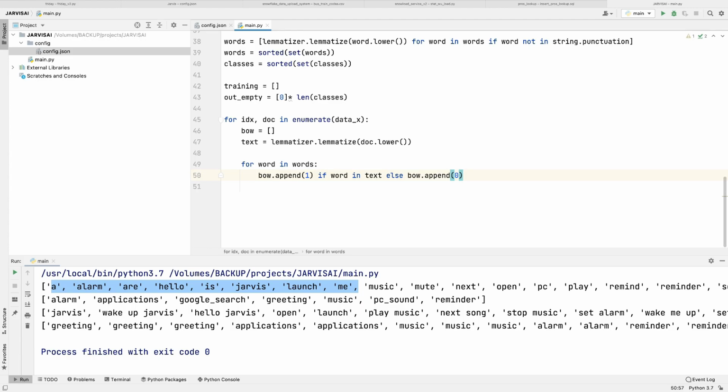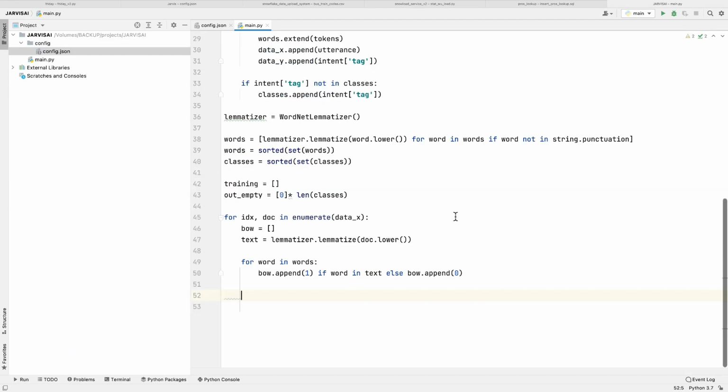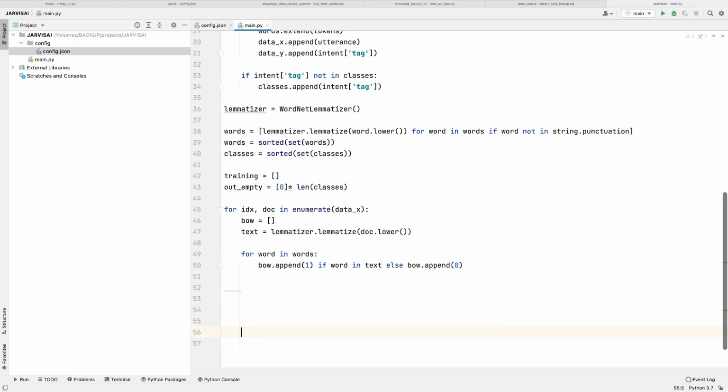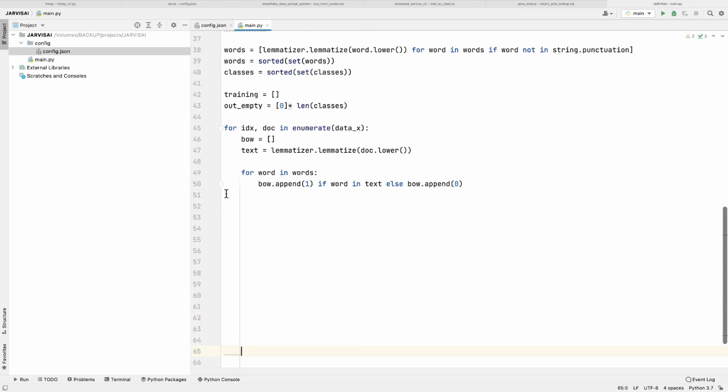That is why we are using here 1 and 0, right? Now here I'm going to mark the class name to the utterances, right?